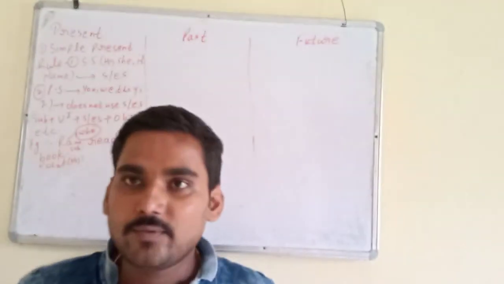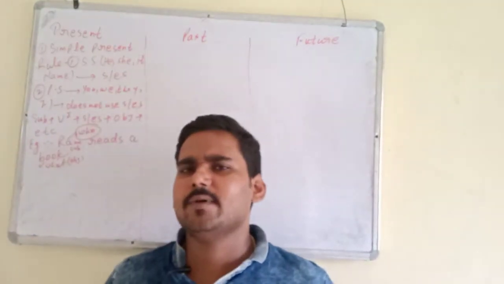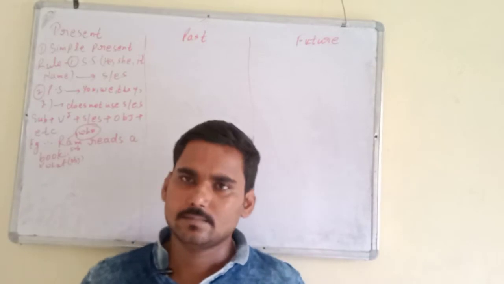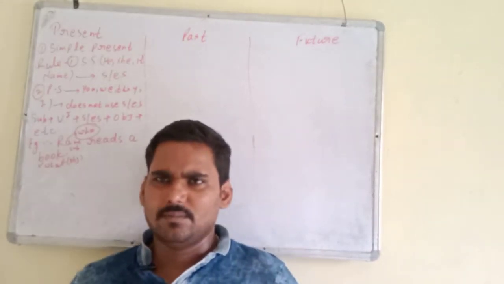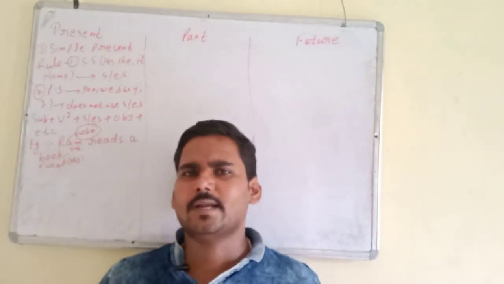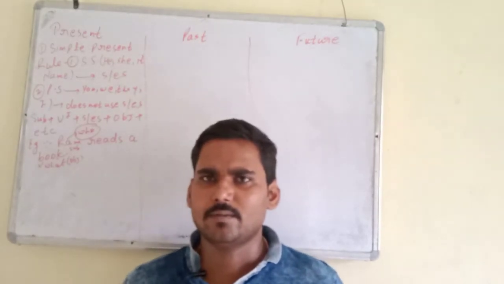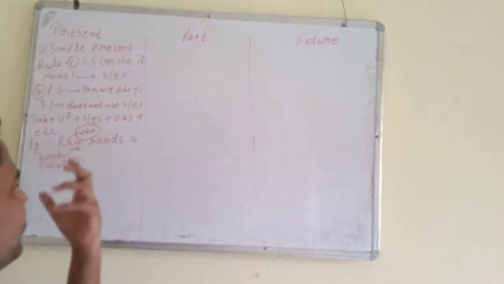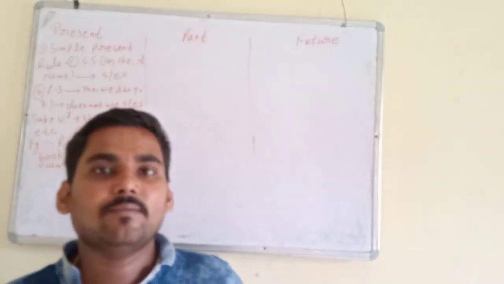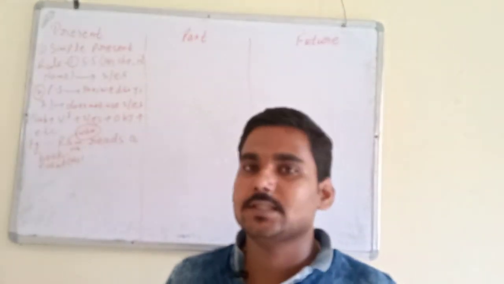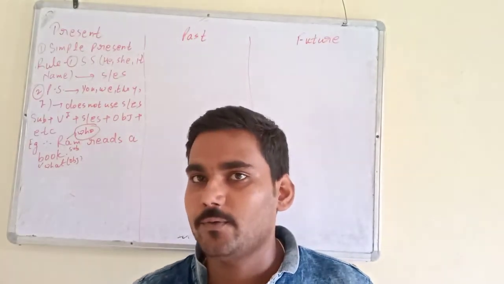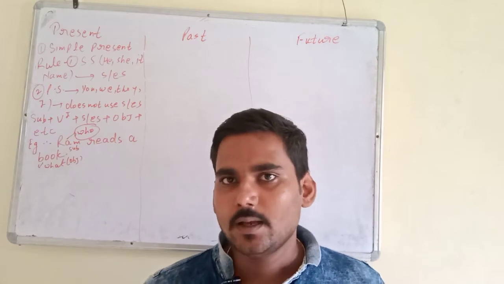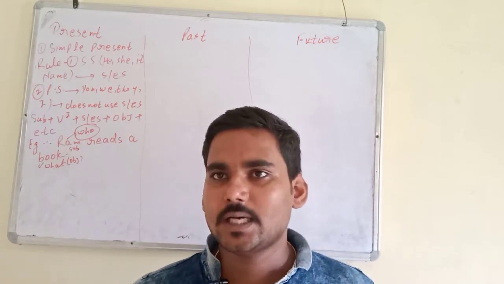Next thing, how we can identify verb? You know very well, verb is a doing word, or verb is a word that denotes action. There are also many types of verb: stative verb, dynamic verb, transitive verb, intransitive verb. I will explain later. But here I am telling, if we translate in Hindi, then we will find a "now" word is present. This is the main identification of verb. Verb means main verb, we can say. Read means padhna, laugh means hasna, play means khelna, go means jana.